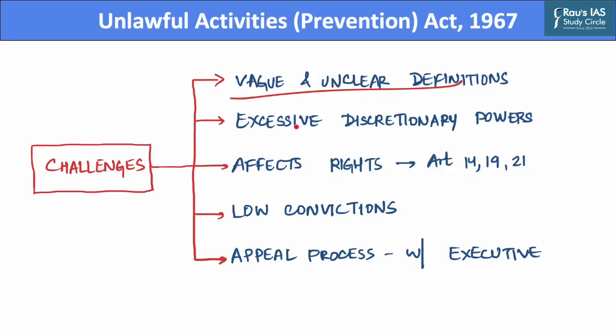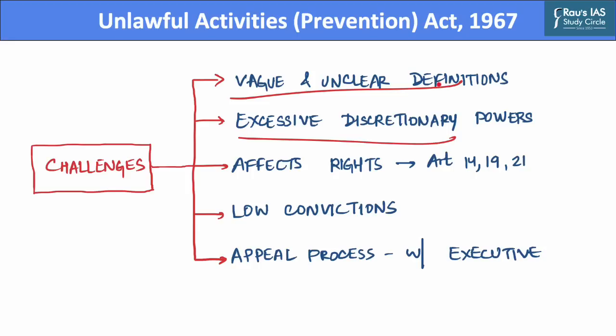Further, this act also provides excessive discretionary powers to state agencies, as there is no objective criteria which has been laid for categorization of an individual as a terrorist, and the government has been provided with an unfettered power to designate